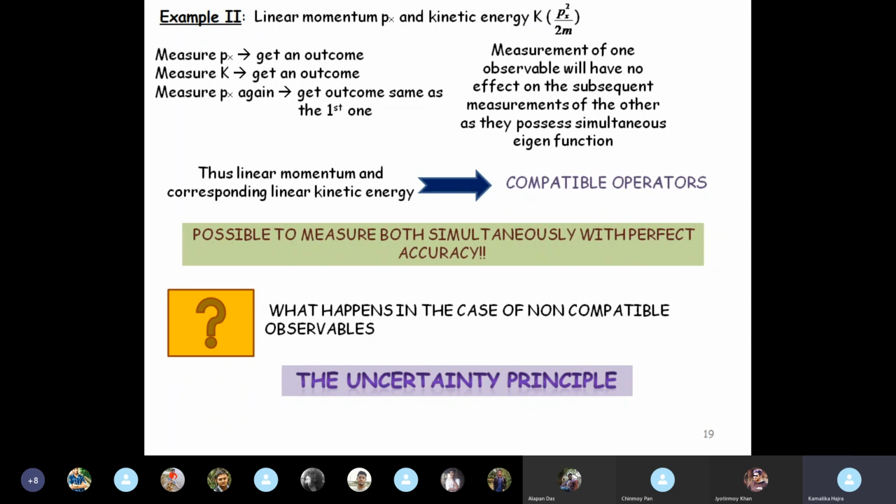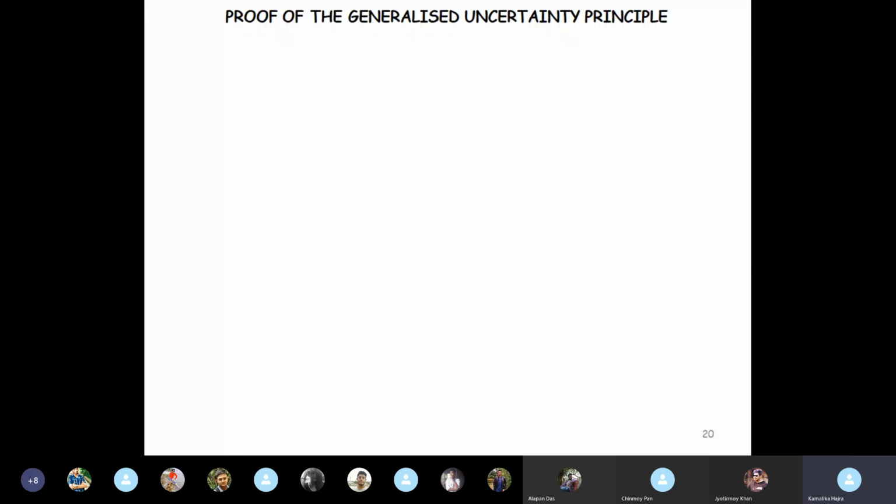Okay, so what we'll do is we'll prove the generalized uncertainty principle. Till now you knew the uncertainty principle as delta x delta px greater than or equal to h cut by 2. What we'll do is we will get an expression for the uncertainty principle for any two non-compatible operators, not only position and momentum, but any two. That is why we call it the generalized uncertainty principle.